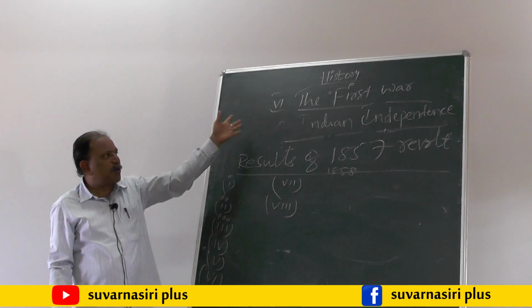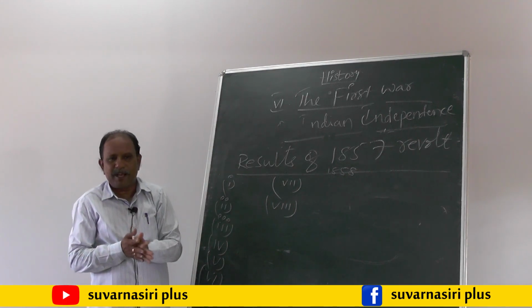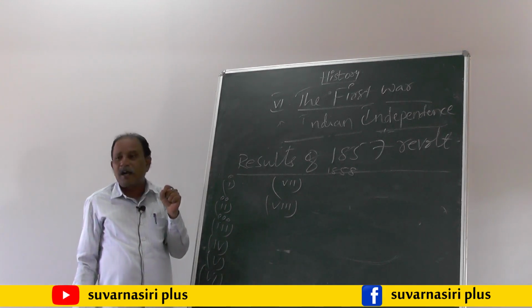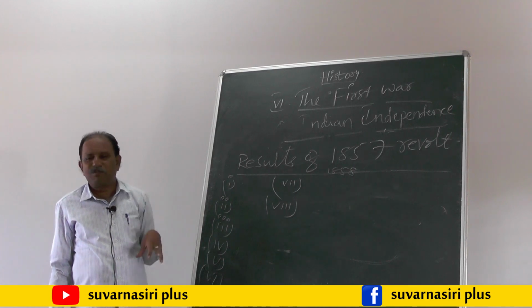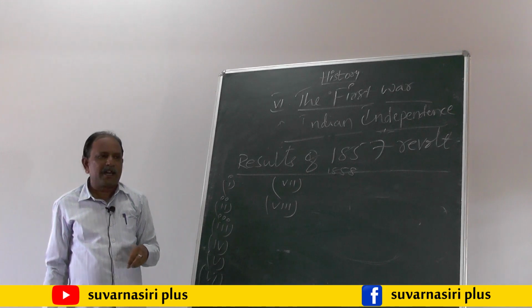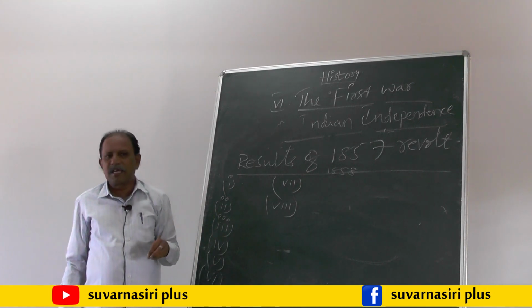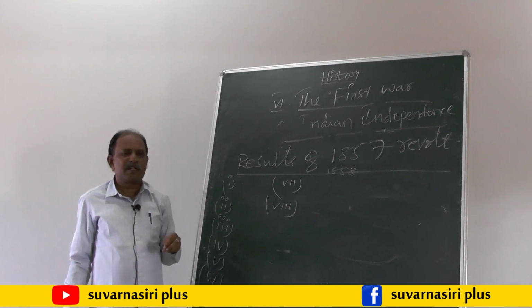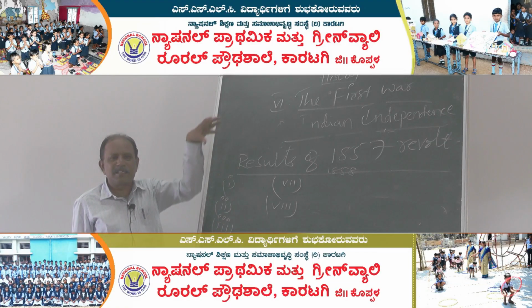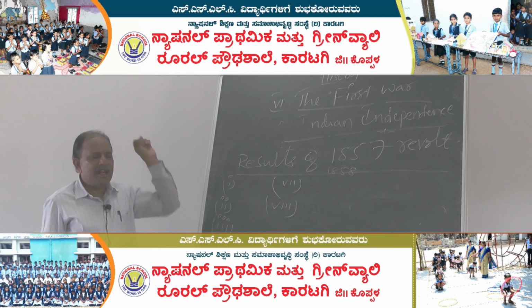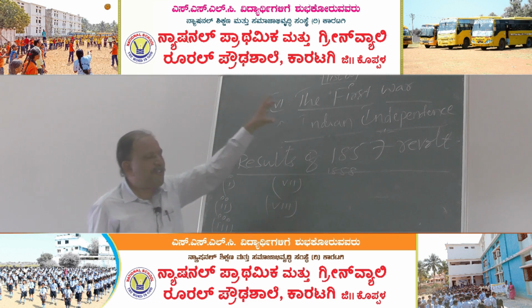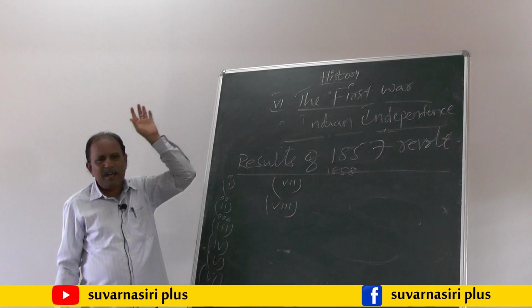Today we discussed the first war of Indian independence. In this chapter, the most important questions are: what are the main reasons for the 1857 revolt? The main reasons are: number 1, political reasons; number 2, economic reasons; number 3, administrative reasons; number 4, military reasons; and number 5, immediate reasons for the 1857 revolt. And also, what are the main causes for the failure of the 1857 revolt?